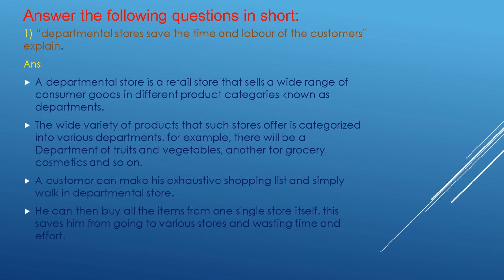For example, there will be a department of fruits and vegetables, another for grocery, cosmetics, and so on. A customer can make his extensive shopping list and simply walk into a departmental store. He can then buy all the items from one single store itself. This saves him from going to various stores and wasting time and effort.